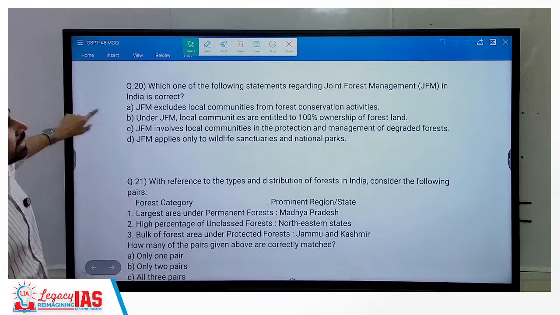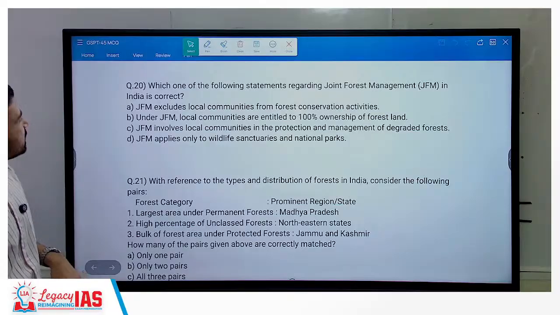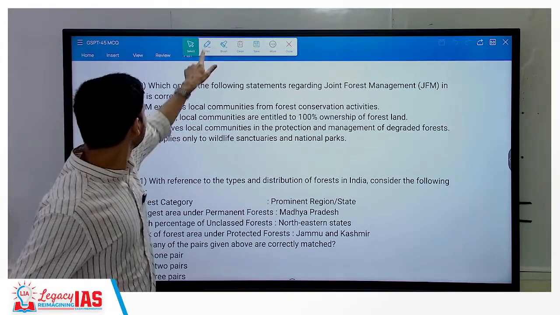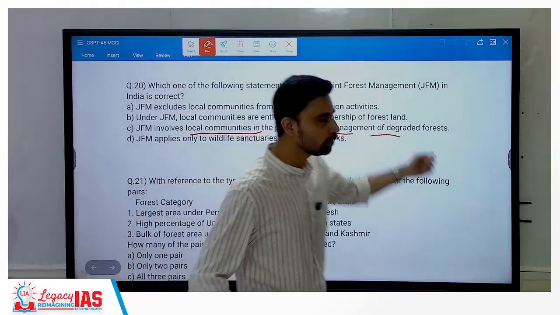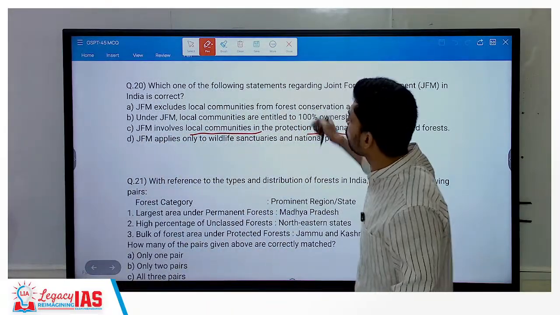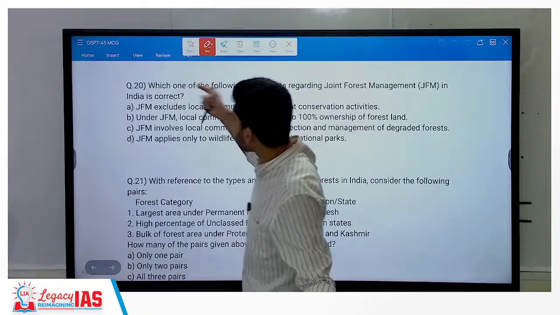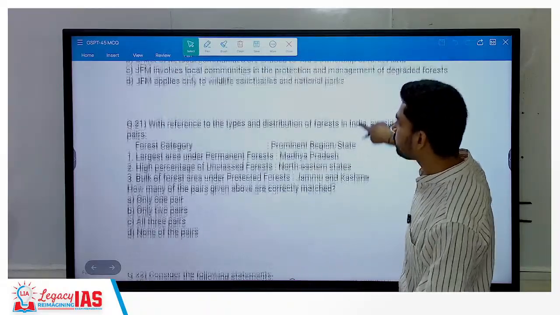Which one of the following statements regarding JFM, Joint Forest Management in India, is correct? In joint forest management, local communities are involved in both protection and management of degraded forest. Like in Gir forest, you would see an example of joint forest management.